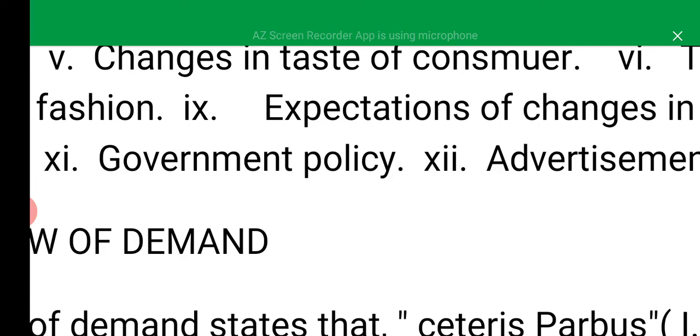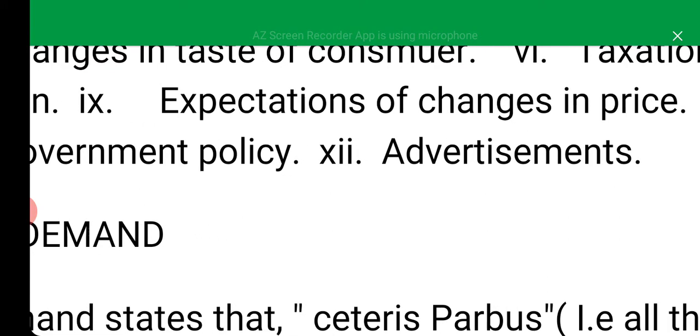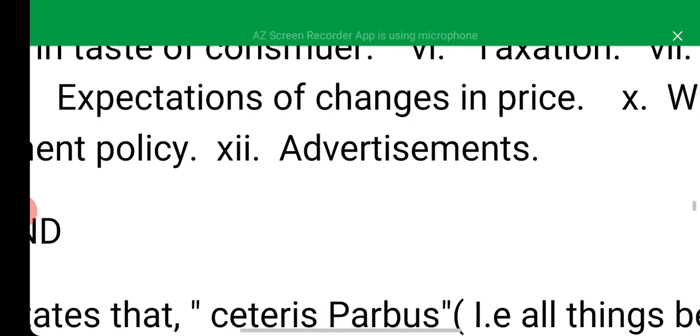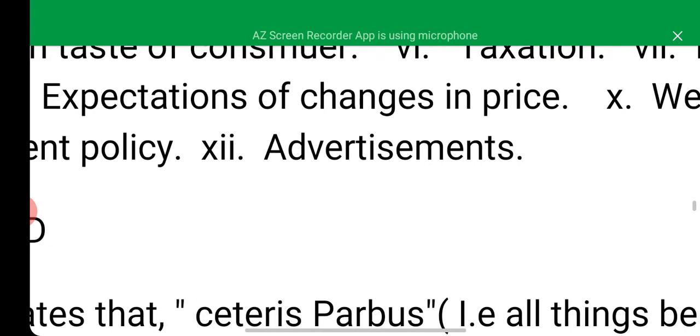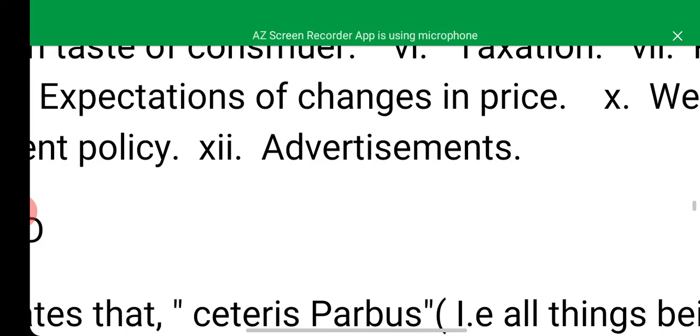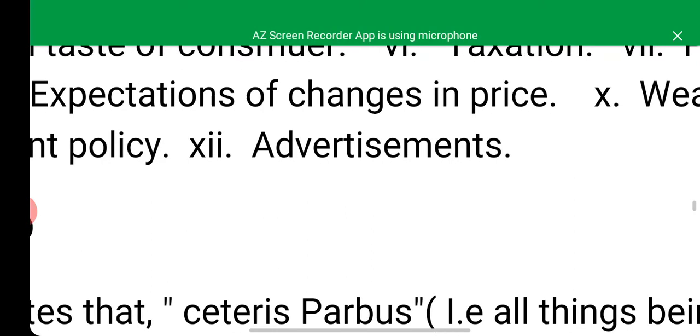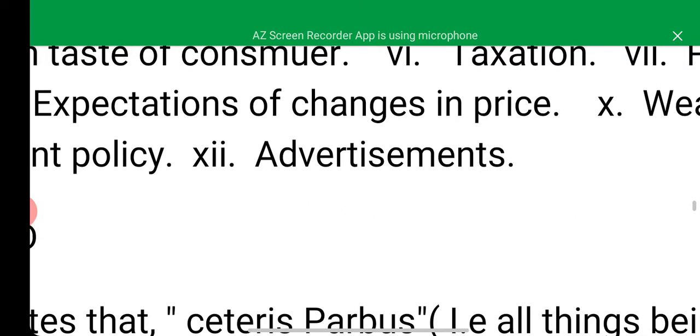Then, expectation of changes in price. If people expect that there will be high prices of commodities in the nearest future, demand will increase, and vice versa, as in they will want to have it ahead of time before the price changes. So as a result of this, maybe they've been told that by next month, the price of this particular commodity is going to be increased.